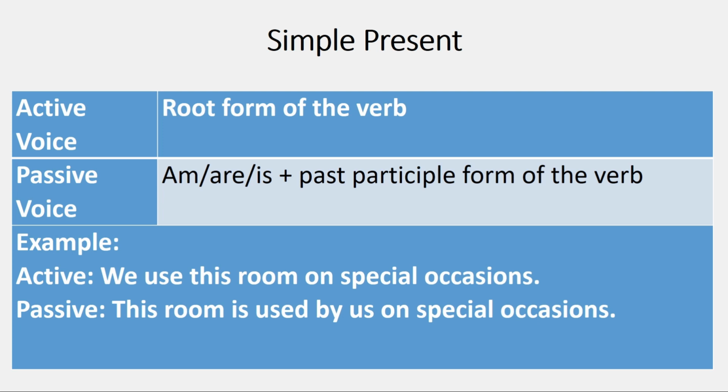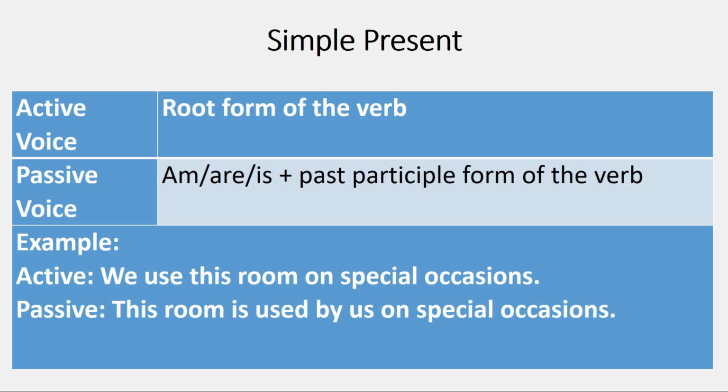But since we are in the simple present tense, the form of be will have to be used in the simple present tense, and be in simple present tense is am, are and is. So what will be the formula for sentence construction? We will start definitely with the object, and then we have am, are, is, accordingly past participle form of the verb and the remaining sentence.